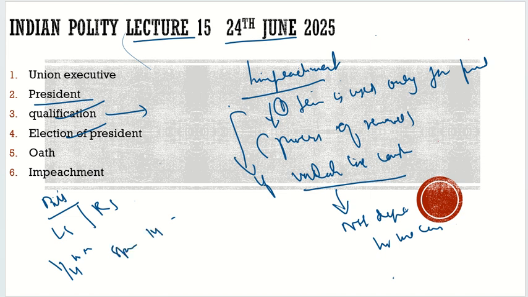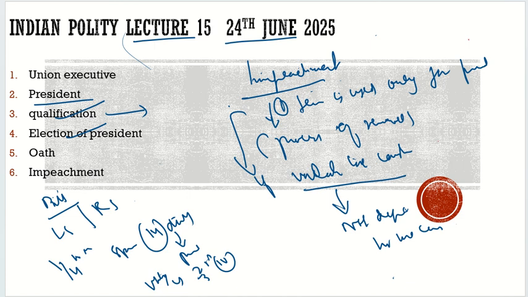They will write to the speaker, and then the speaker will tell them to wait for 14 days. In these 14 days, nothing will happen. This 14 days window will be given to the president to think over it. This notice will be given to the president, and if he wants to be represented, he will be represented. Then voting will happen on the impeachment of the president in the Lok Sabha, where it should win by 2/3 majority. The special majority, flavor 4. It should win by this majority.